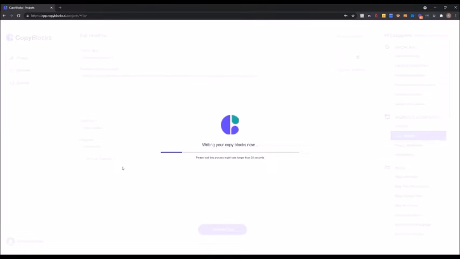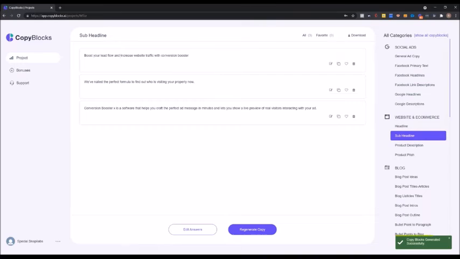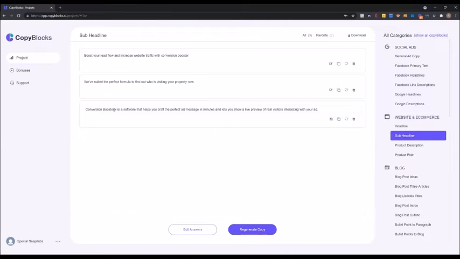So if I need a good subheadline, here we go. Boost your lead flow and increase website traffic with Conversion Booster. We've nailed the perfect formula to find out who is visiting your property now. Conversion Booster X is a software that helps you craft a perfect ad message in minutes and lets you show a live preview of real visitors interacting with your ad. I can now take these, edit them, tweak them a little, or take them at face value and use them for my ad copy, for my websites.